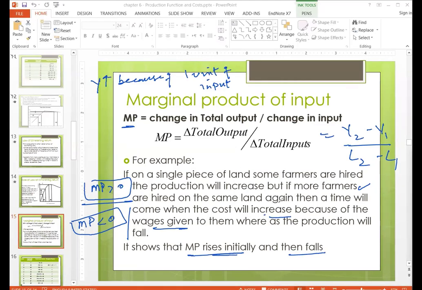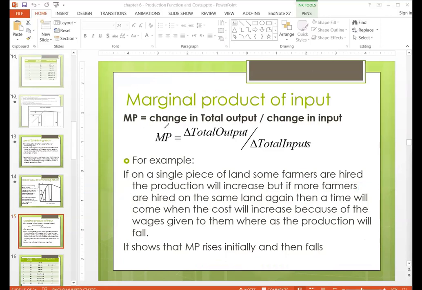And in the same way, as we discussed in our marginal utility case, the best possible labor is when MP is equal to zero. Just like when we said marginal utility equal to zero is the best case for consumption, here MP equal to zero is the best case for employing labor. Okay, so optimal labor can be employed, and the calculation can be done, when the marginal product is zero, we'll stop employing more labor, because the next labor will be expensive for us, because rather than increasing output, that labor is decreasing output.